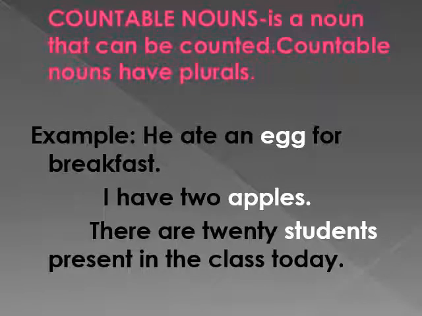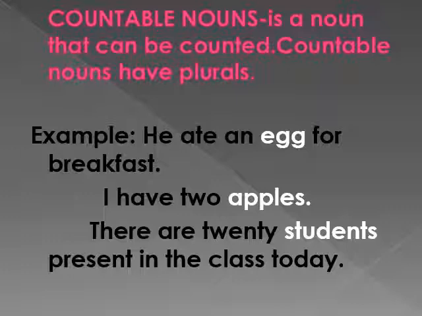Next noun is the countable noun. A countable noun is a noun that can be counted. Countable nouns have plurals. As example, he ate an egg for breakfast. I have 2 apples. Children, in the first example, an egg is a countable noun because we can count the number of eggs.